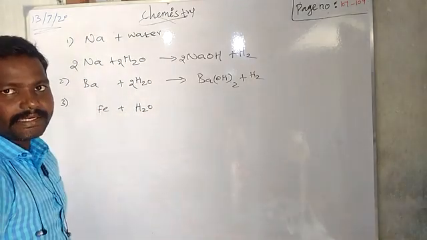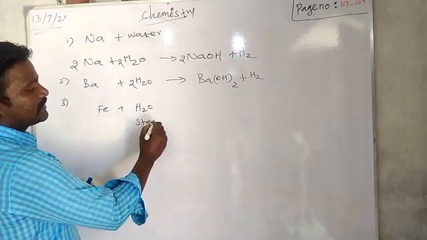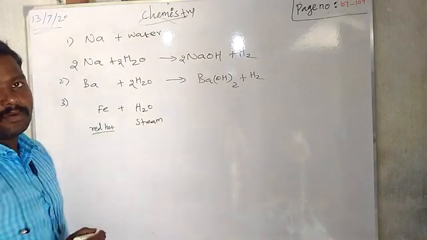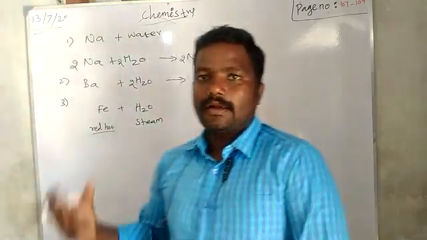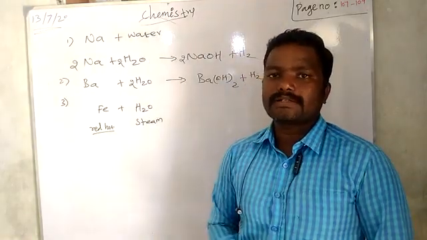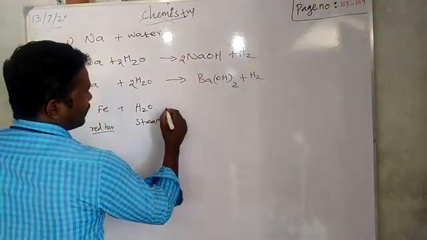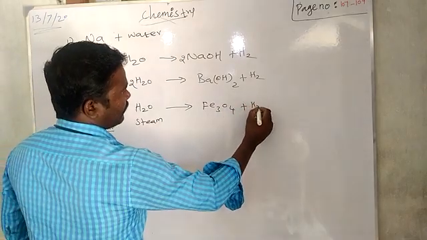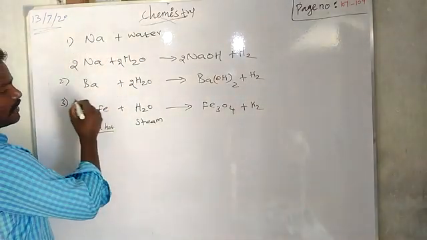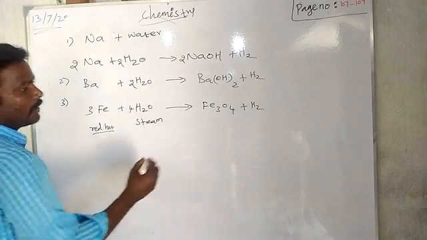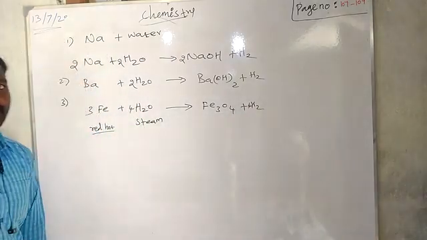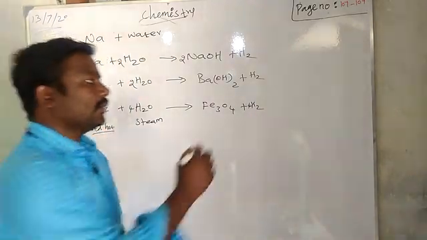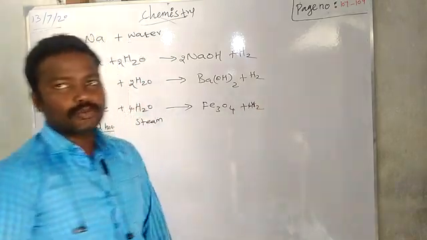See, steam we can also write as H2O, but steam is passed over red hot iron. What condition do we have to take? Red hot iron. Over the red hot iron, we have to pass the steam, which will produce iron oxide with hydrogen. 3Fe, then 4 water molecules, then 4 hydrogen will form. In your book it is not balanced correctly, only H2 is given; you can write 4H2.